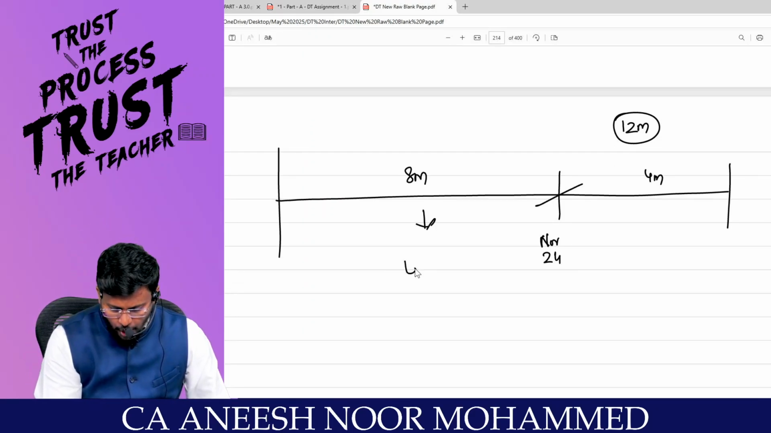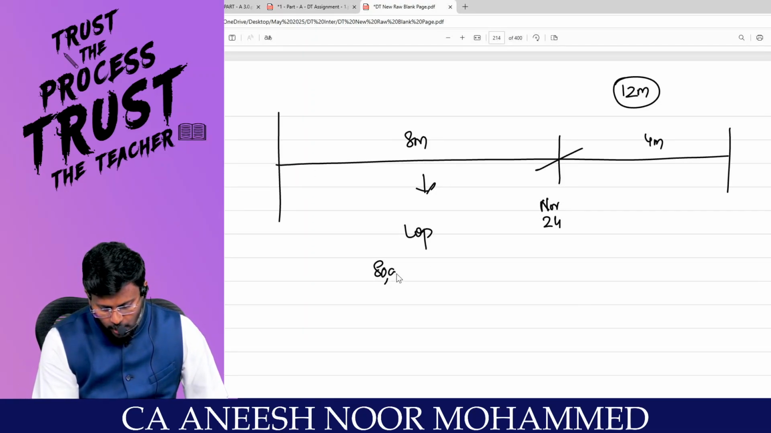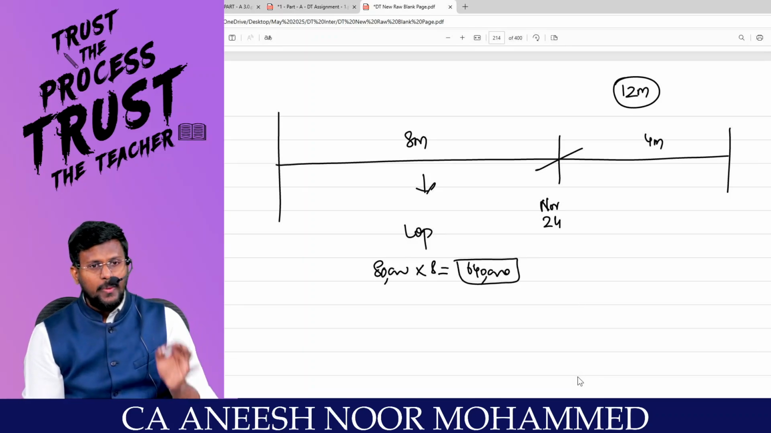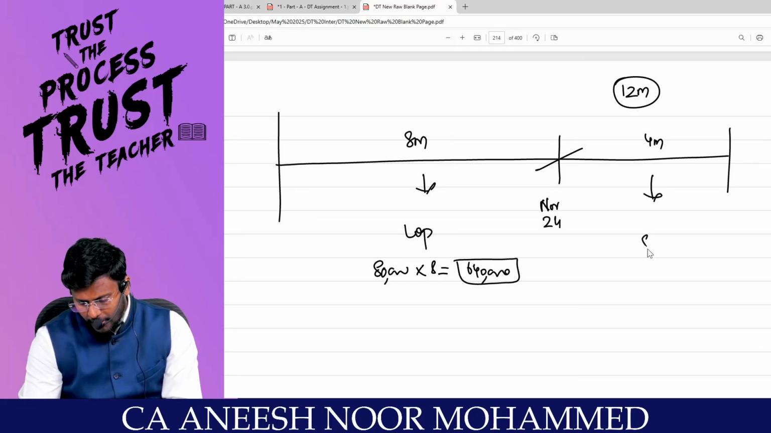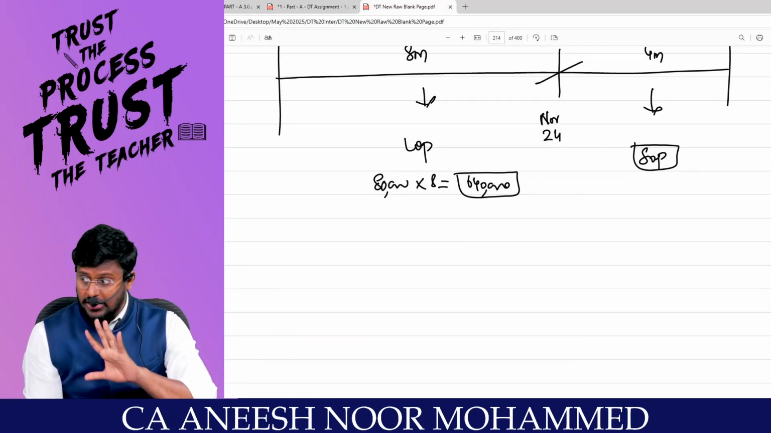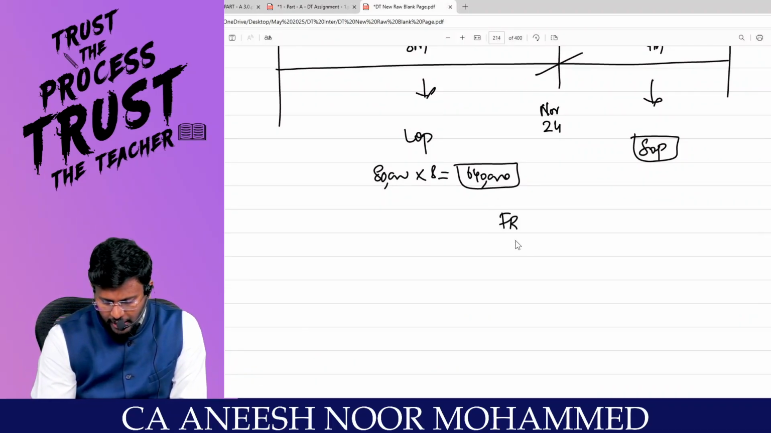8 months, this property was a let out property with a rent of 80,000 into 8 months comes to 6,40,000, which is the actual rent received. This period of 4 months is a self-occupied property, my dear lovable students. No need to check the genuineness of the vacancy and all, because there is no vacancy at all. So tell me, fair rent or municipal value.